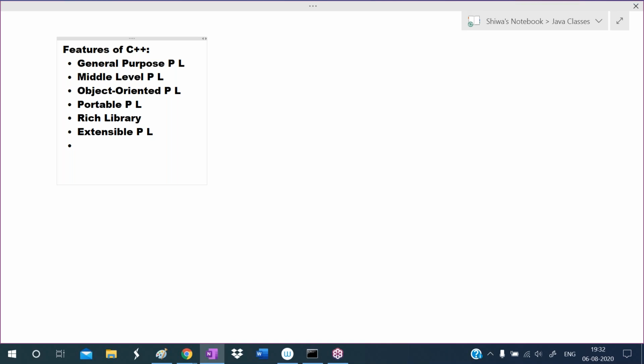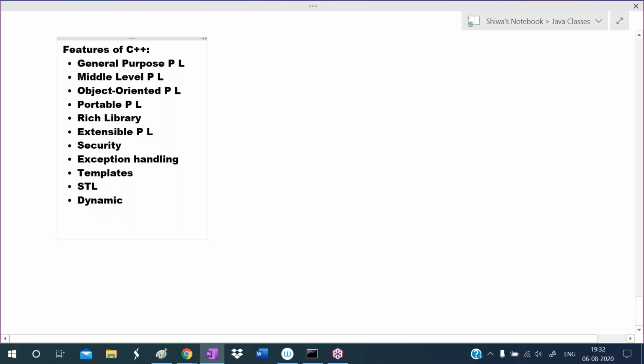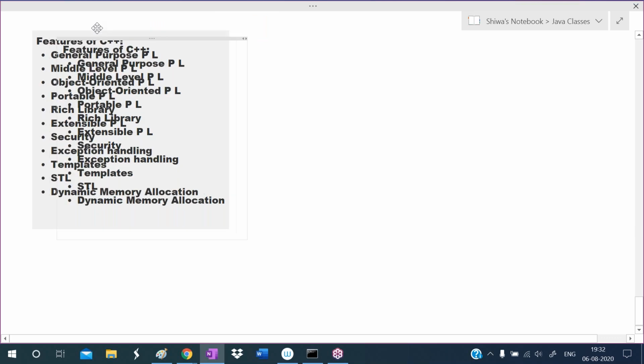It is providing basic security for the data. It supports exception handling concept. This is also a very important feature. C language is not providing this feature, whereas C++ is providing exception handling. Next, templates are there, STL concept is there, dynamic memory allocation is there. All these are the advantages of C++. This is the list of features of C++.